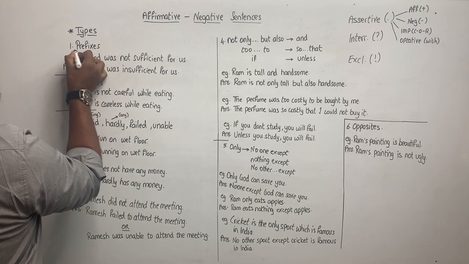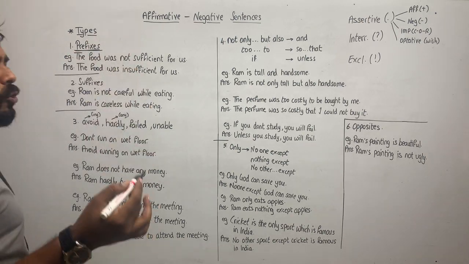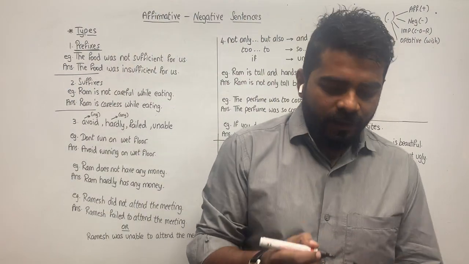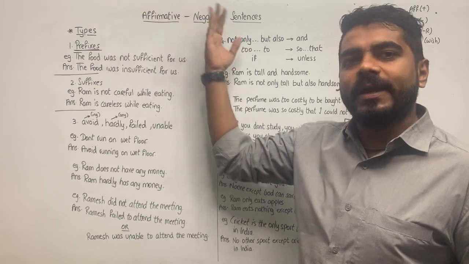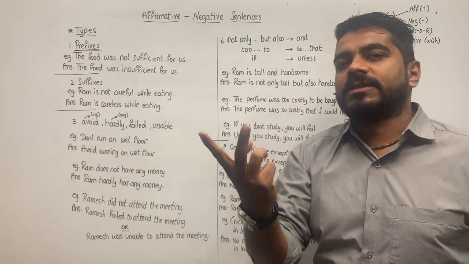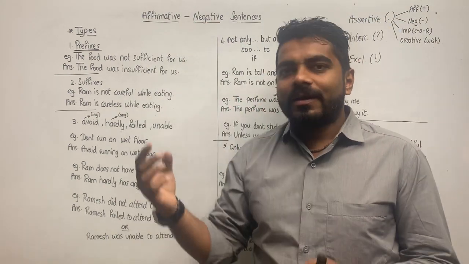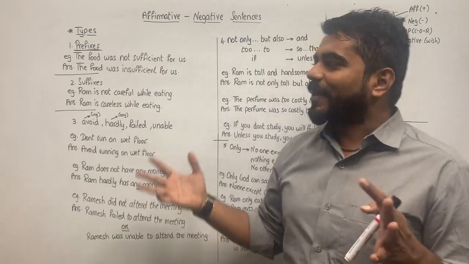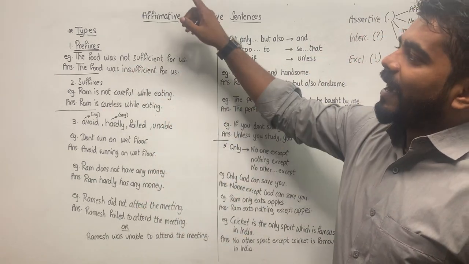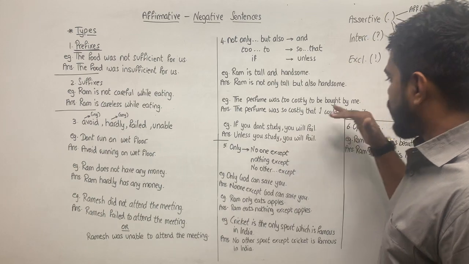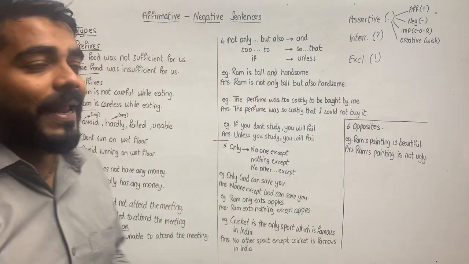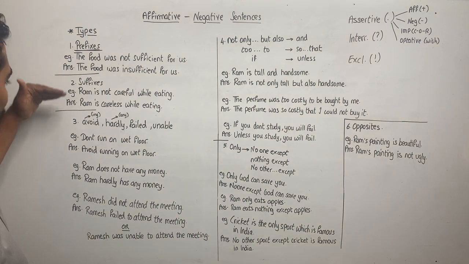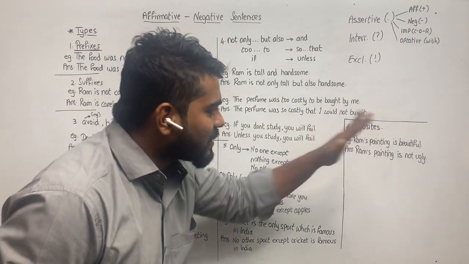The first type is, how do you make a sentence positive and negative? See, the same rules apply for both, making it positive also and negative also. It is just the reverse. Like if I say A plus B, then it will become B plus A. So it pretty much goes in the same direction. These are the various types by which you can make a sentence affirmative or negative. 1, 2, 3, 4, 5, and 6.